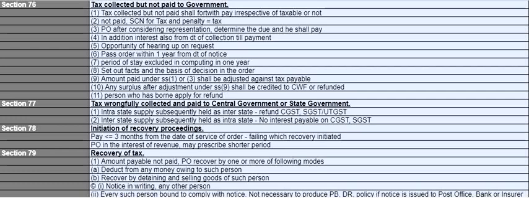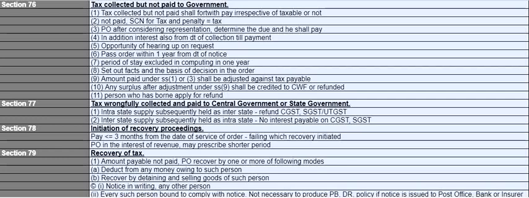But here there is no time limit mentioned, because this is where you have collected the taxes and you're not paying them to the government, so the time limit is not clearly mentioned. But for passing the order it is 1 year from the date of notice, and the period of stay has to be excluded in computing the 1 year period. So this is similar to the general provisions which we have discussed.